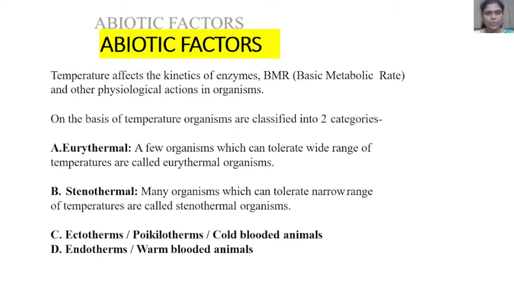First, euthermal: a few organisms which can tolerate a wide range of temperature are called euthermal organisms. Second, stenothermal: many organisms which can tolerate a narrow range of temperature are called stenothermal organisms. Then ectotherms, also known as poikilotherms or cold-blooded animals, and endotherms, warm-blooded animals.